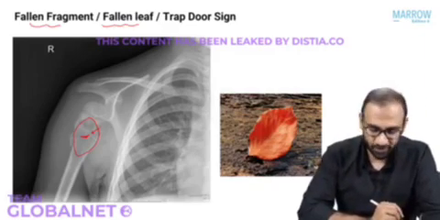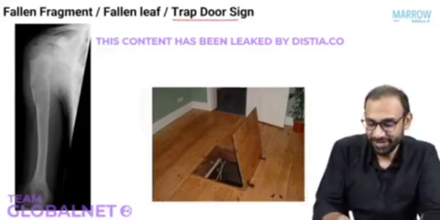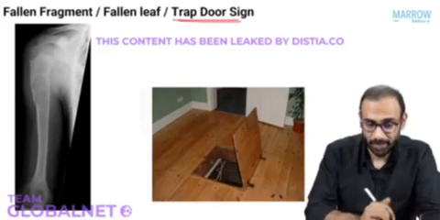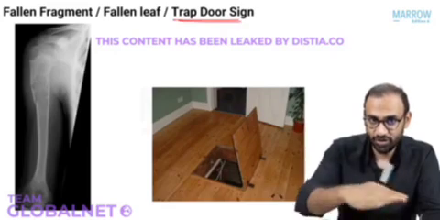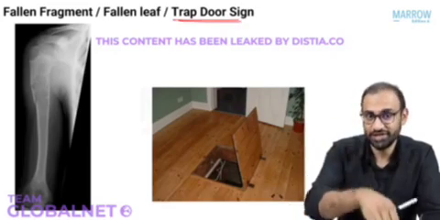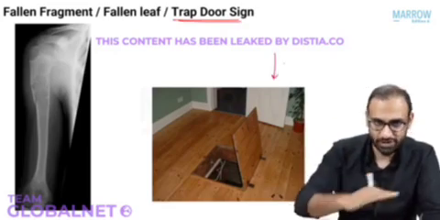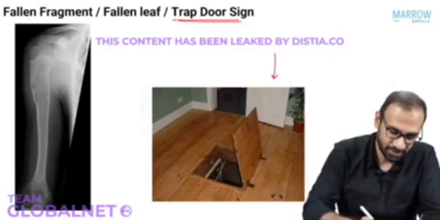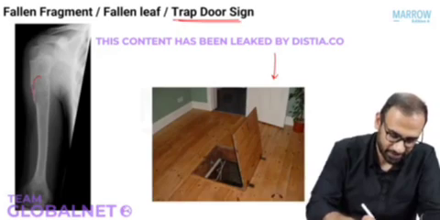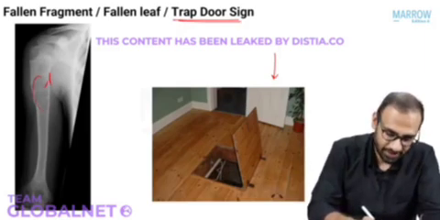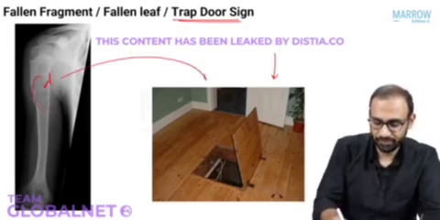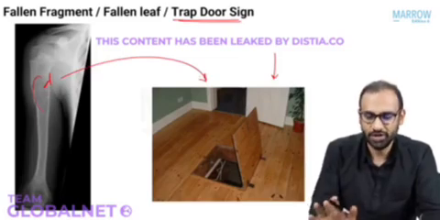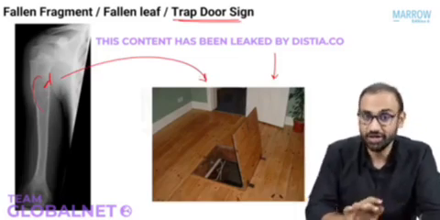The second radiological finding you should remember is trapdoor sign. What is a trapdoor? It's a hidden door on the floor so that you can go down the stairs underneath it. This is the image there. So there is a hinge-like door on the floor. Here what is happening is single solitary centric cyst, and you're noticing that the cortex is broken here, but it's still attached to the periosteum and hinging on it. It's like a trapdoor. That's how it got its name. That's all. These are your simple bone cyst radiological findings.